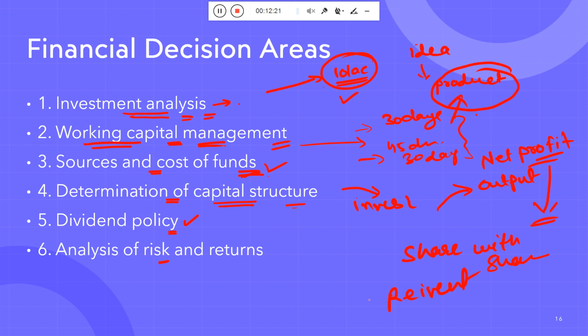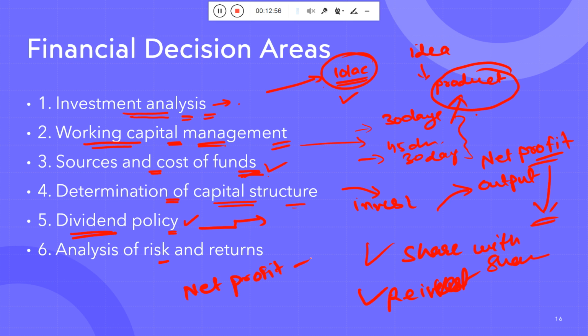They can reinvest as well as share that particular profit with the shareholders, okay. So there are two things available. If they share the profit with the shareholders, that is nothing but the dividend, okay. So they got some amount of profit, then they share that particular thing with the people, that is the shareholders.